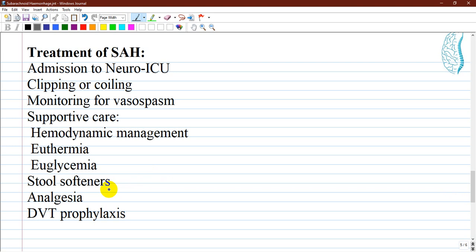Why? Because they are given to prevent straining. And bed rest is mandated until the aneurysm is secured. Analgesia is often given to diminish hemodynamic fluctuations, and deep vein thrombosis prophylaxis with pneumatic compression stockings.